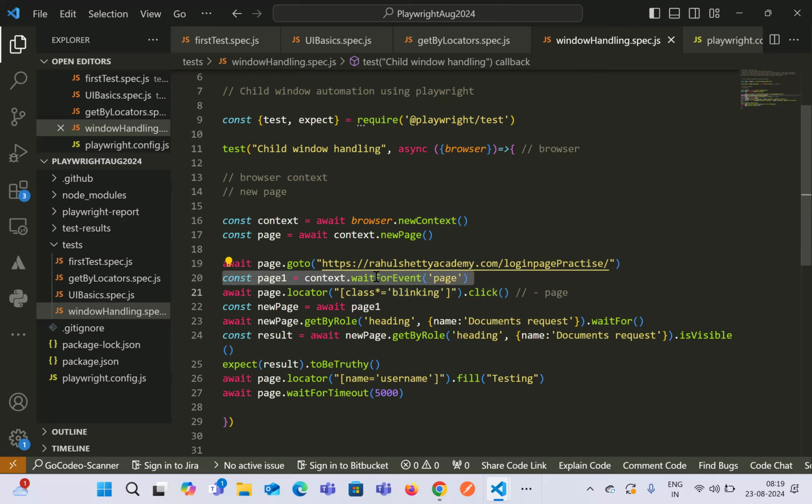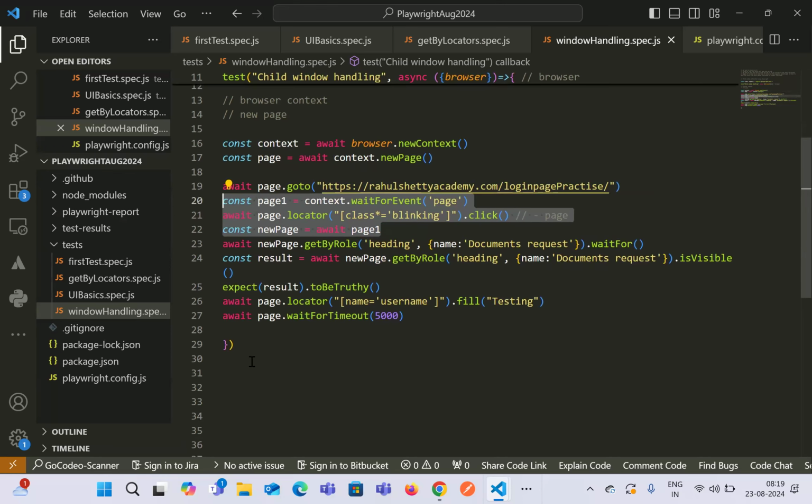It will start finding whether there is any page event or not. Again, only if there is a new page event will it get resolved, or else after the default timeout of 30 seconds, it will fail. So one situation is this, where we write without await and then wait for the page event to appear.